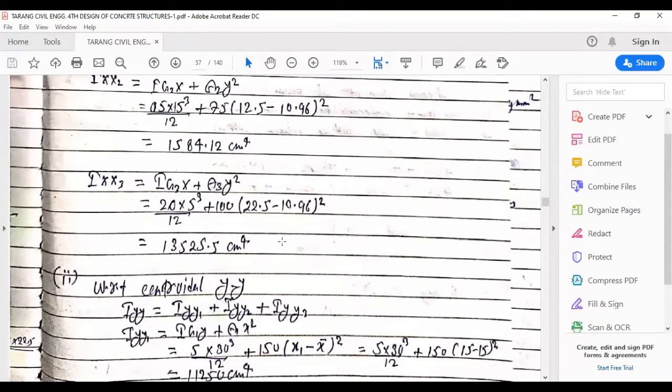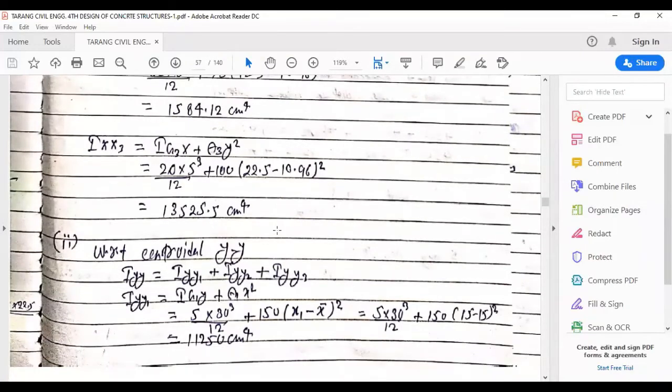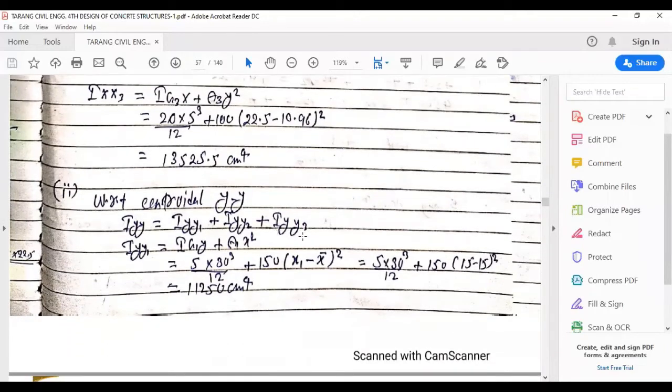Now moving to moment of inertia with respect to centroidal YY. This will be done in a similar fashion, but with different values, keeping in mind the value of independent moment of inertias. As you can see, it is again represented by the same formula. So first we'll find out the value of IYY1. It is represented by IG1Y plus A1X square this time.